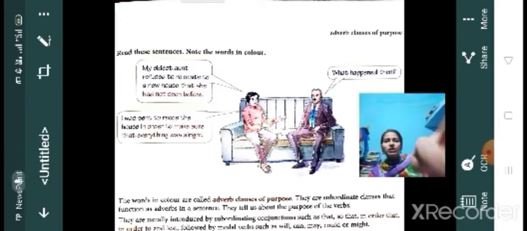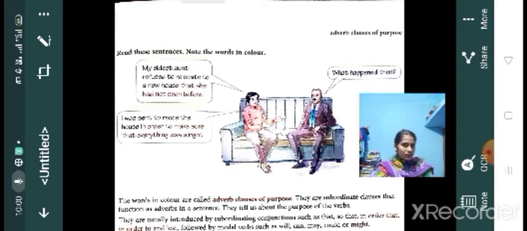So, adverb means what? Adverb means it describes or modifies a verb or an adjective or another adverb. That is what an adverb is. Clear? So it modifies or describes a verb, an adjective or another adverb.